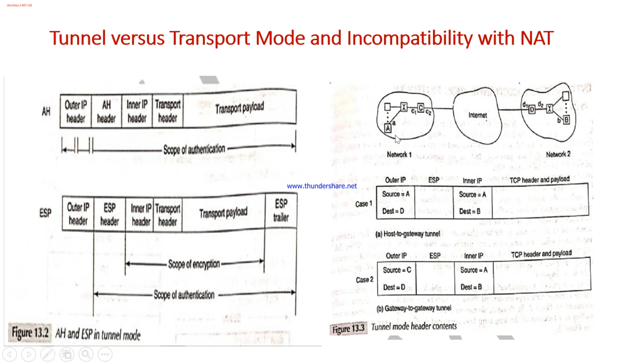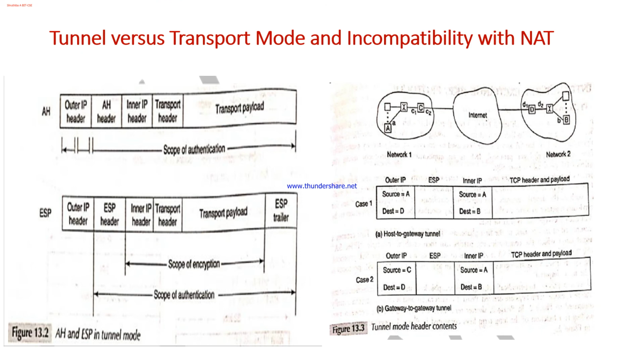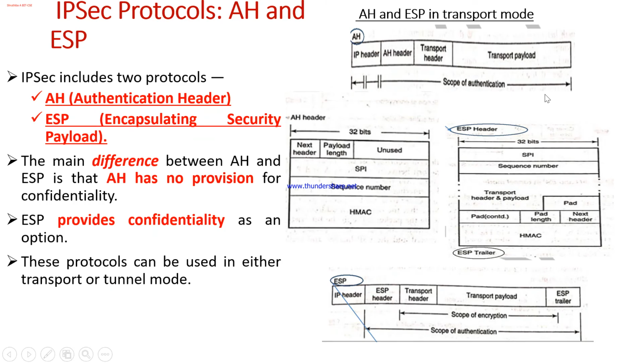You can differentiate them with the help of this example: how tunnel mode is compatible with the network address translator, how transport mode is not, and how they create problems. Also you can explain how transport mode and tunnel mode differ in the way the authentication is provided.